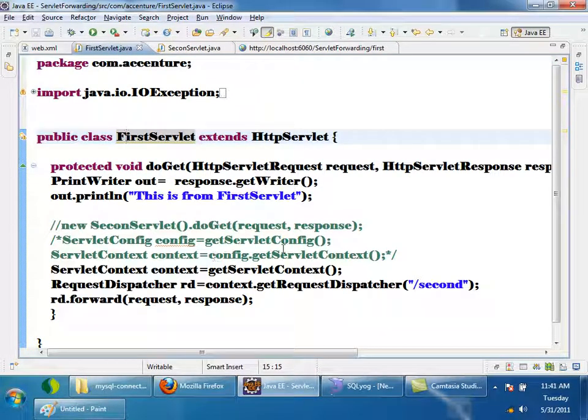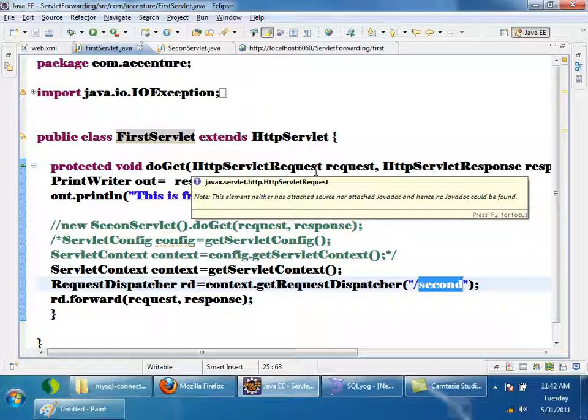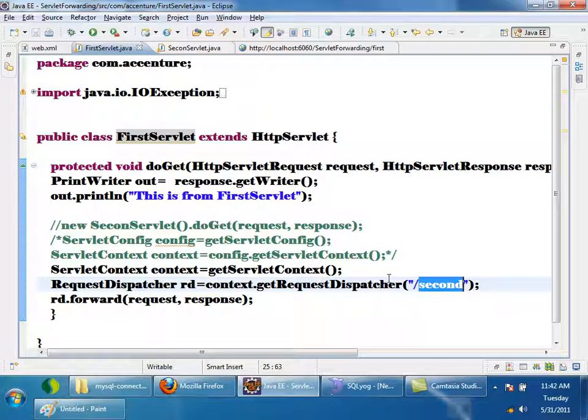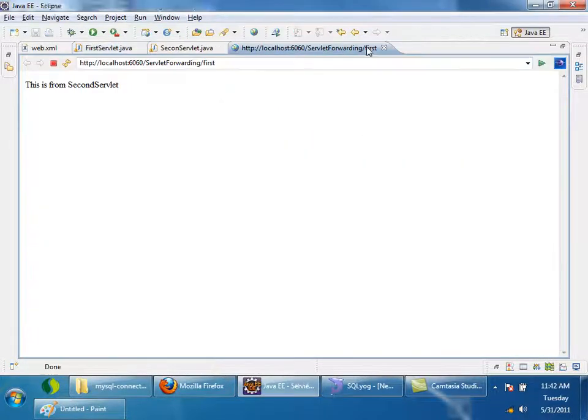Here, whenever I am saying context.getRequestDispatcher, what is this? This is the servlet name, right? Is this the servlet name? This is the URL pattern, not the servlet name. Remember, I have seen most of the others using the servlet name here. This is the servlet URL pattern. Okay. Now I want the reason why the output is like this. Why am I getting the output of the second servlet only? Why am I not getting the output of the first servlet?